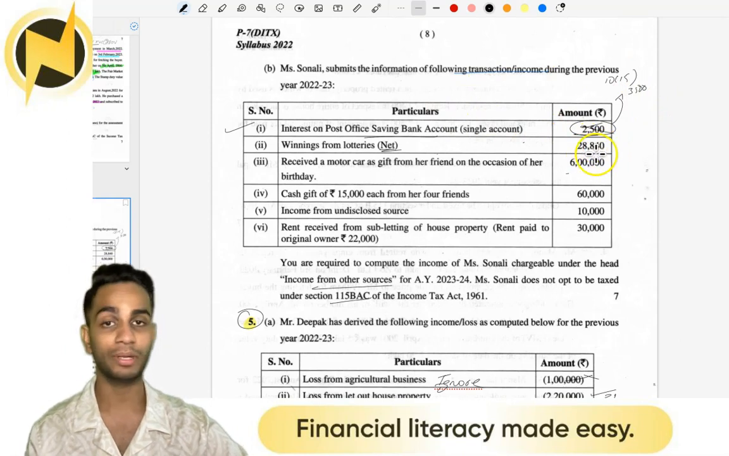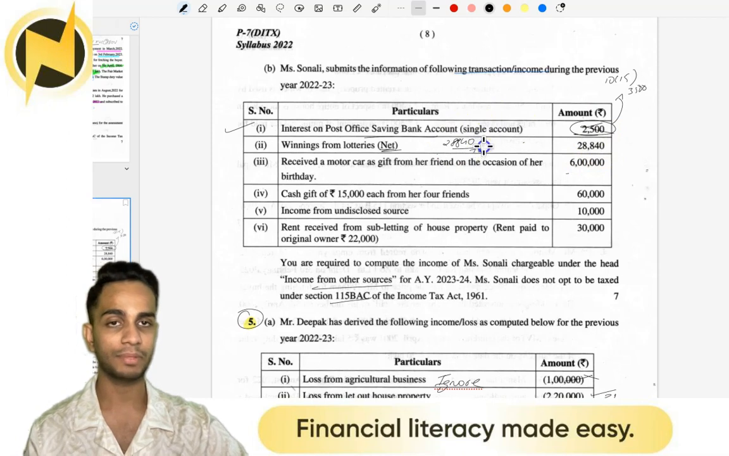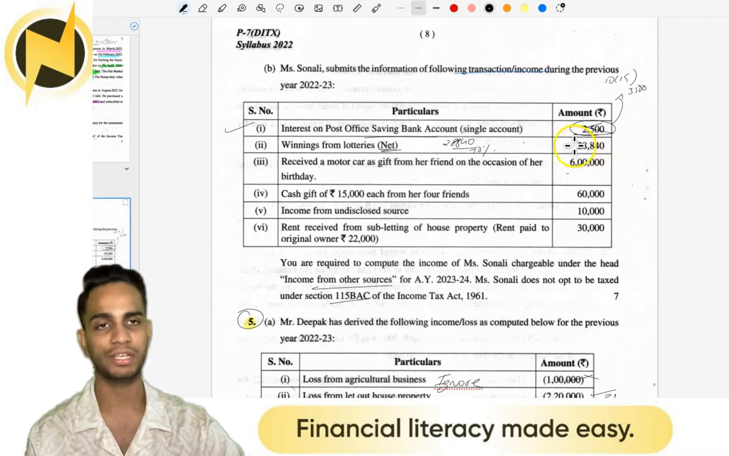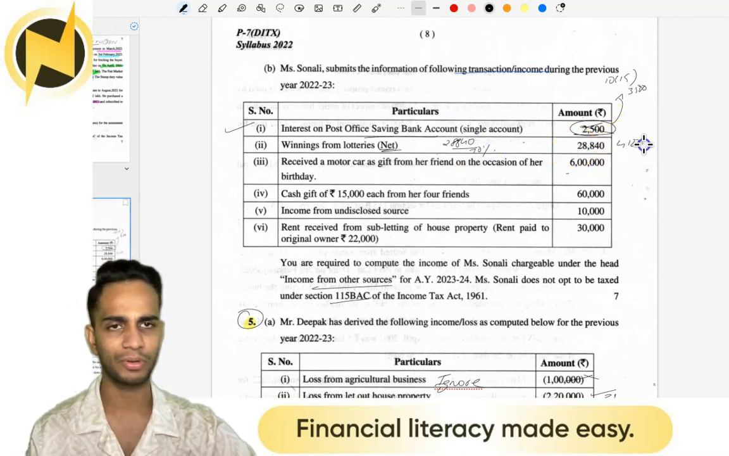Winnings from lottery, net 28,840. This is IFOS, but 28,840 is not the answer. 28,840 divided by 70%, because this is after 30% TDS. So I reckon correctly it's 41,200.